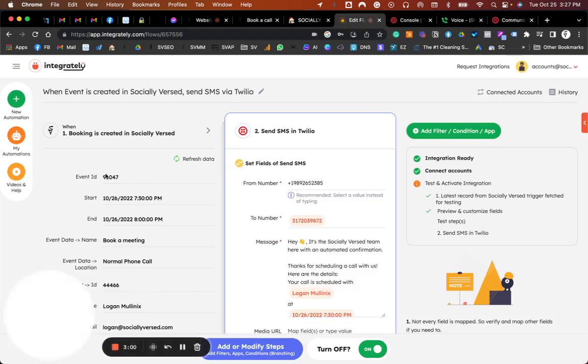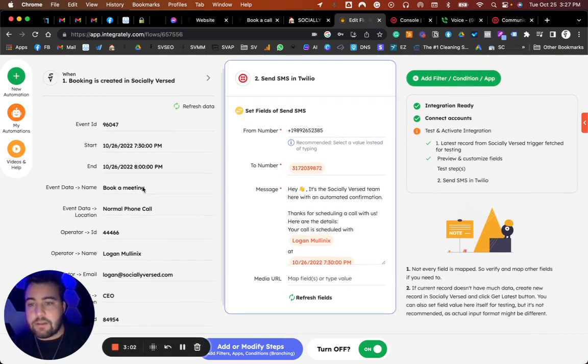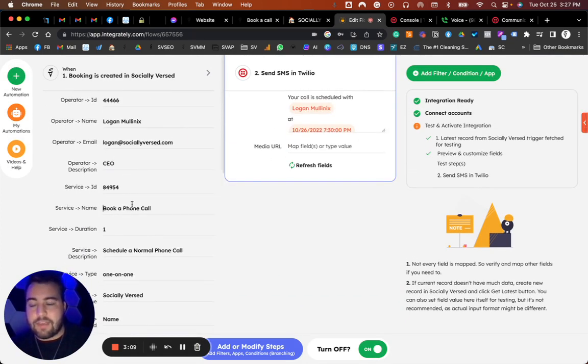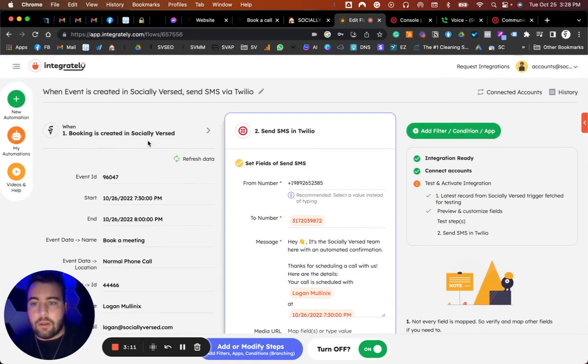But that's where you have to go to find that. And then obviously, if all this data doesn't get populated in, then you're going to want to come in here and make sure you select everything here, get it entered, but it'll automatically pull that data. You're going to have to submit a test through your website for it to actually pull and populate in here.